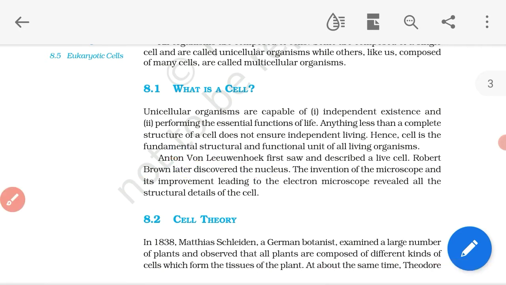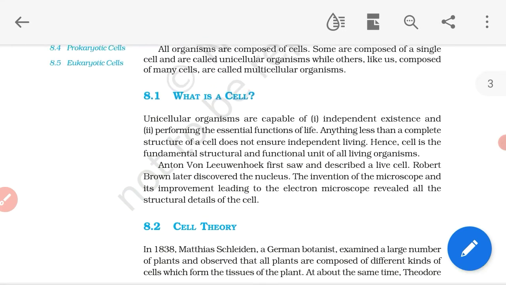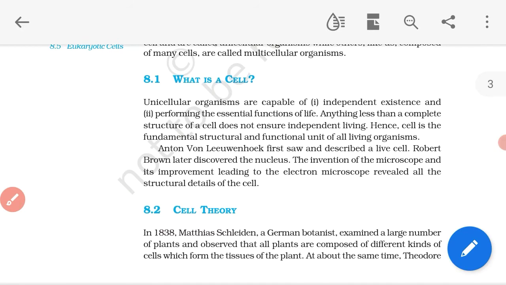The invention of the microscope and its improvement leading to the electron microscope revealed all the structural details of the cell. It means what a cell actually is and what is present in that cell. A cell contains so many things.